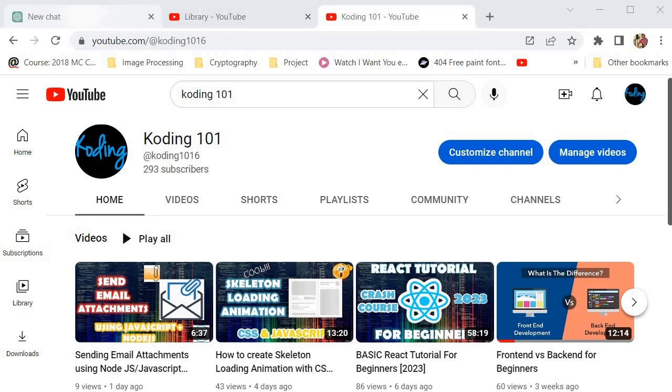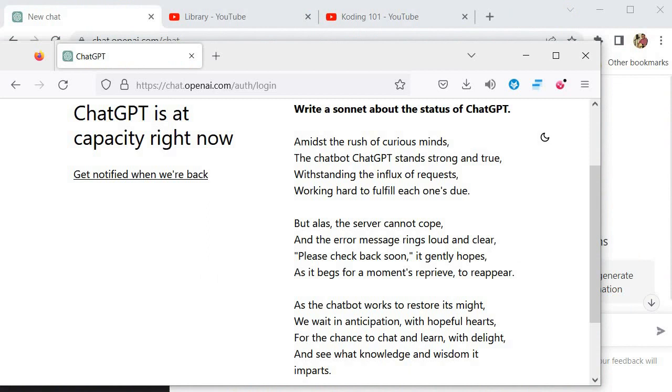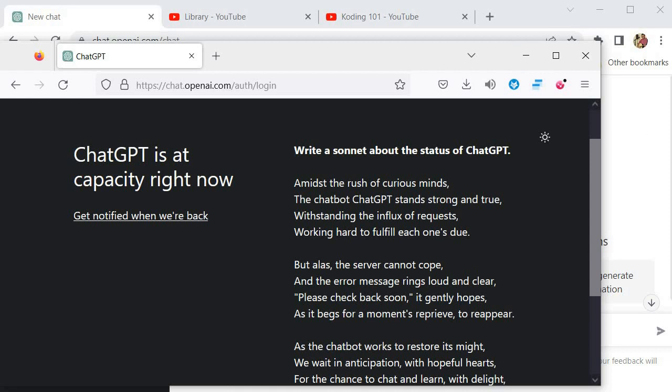So let's get back to ChatGPT. First thing that you need to know is exactly how to sign up to ChatGPT. It's just simple. You just go to chat.openai.com. But it's pretty much in high demand right now, so there's a lot of traffic that it's receiving. So you need to go during special times, maybe at night. That is exactly when to reach it, because if you don't, this is the message that you're going to get: "ChatGPT is at capacity right now. Get notified when we're back." So just be sure to check pretty much at nighttime, so that you can use it much more properly.